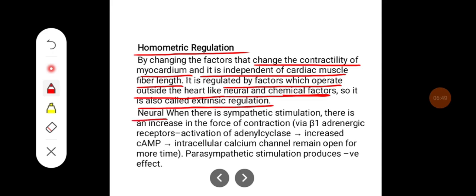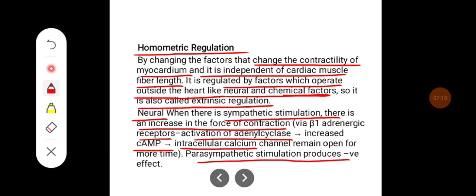Neural regulation. When there is a sympathetic stimulation, there is an increase in the force of contraction, which occurs via beta 1 adrenergic receptors, which activate adenyl cyclase that increases the cyclic AMP, which increases intracellular calcium levels, and that is going to increase the force of contraction. Parasympathetic stimulation produces a negative effect.